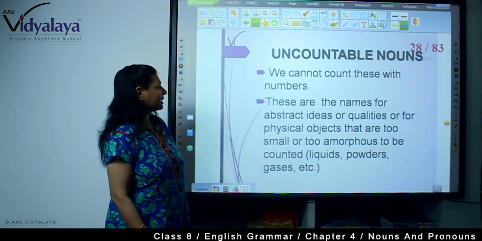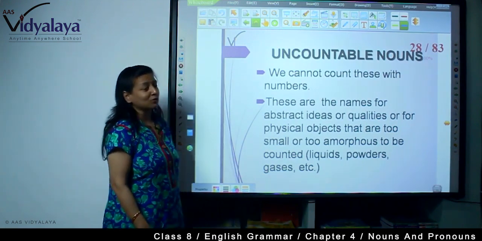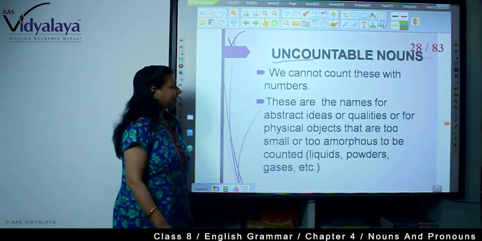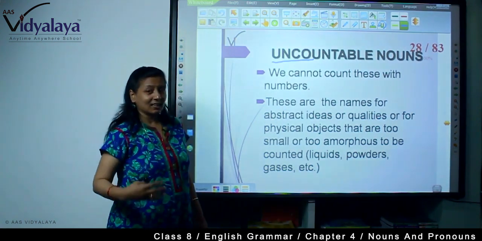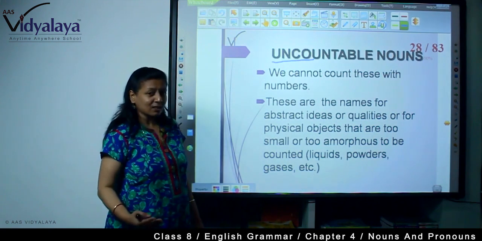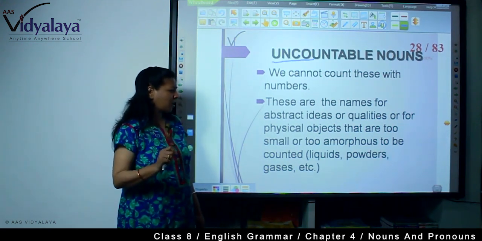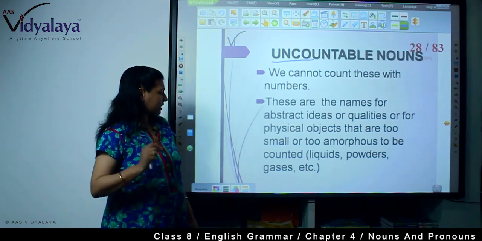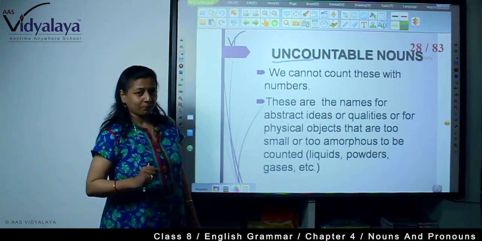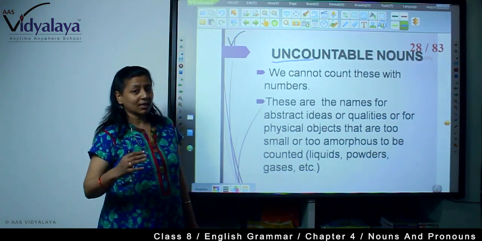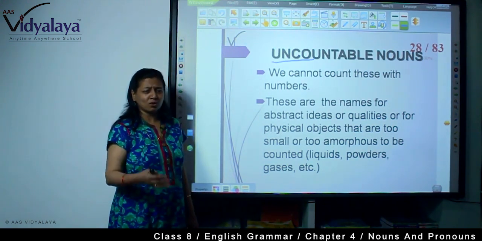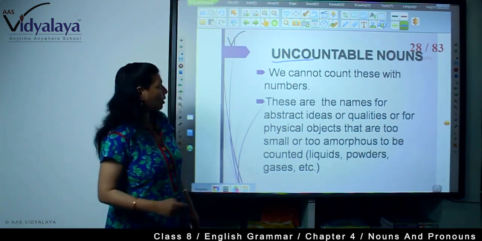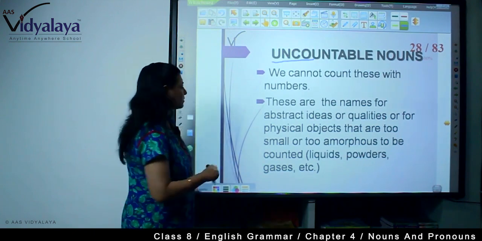Then comes uncountable nouns. We cannot count these with numbers. Obviously, uncountable, as the name suggests, you cannot count it. These are the names for abstract ideas or qualities of physical objects that are too small or too amorphous to be counted. For example, liquids, powders, gases, etc. that we cannot count. For example, sugar, salt. Can we count liquid, gases? We cannot count. So, all these come under uncountable nouns.